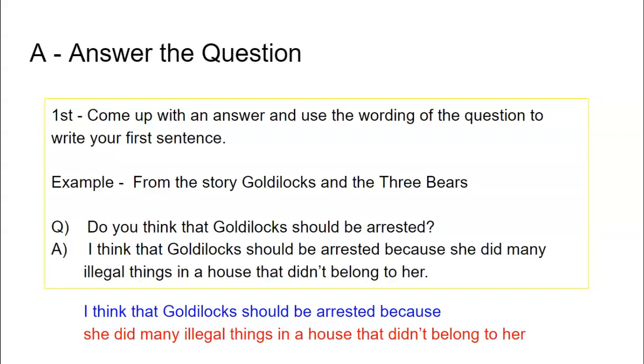Now to break that down in the blue and the red, I think that Goldilocks should be arrested because is really reusing the words, and then your thought, your first idea is that she did many illegal things in a house that didn't belong to her.